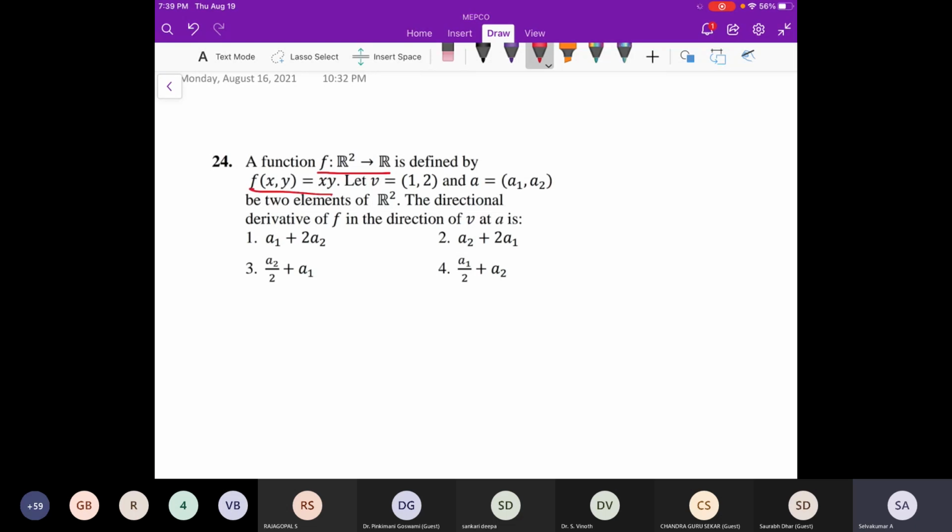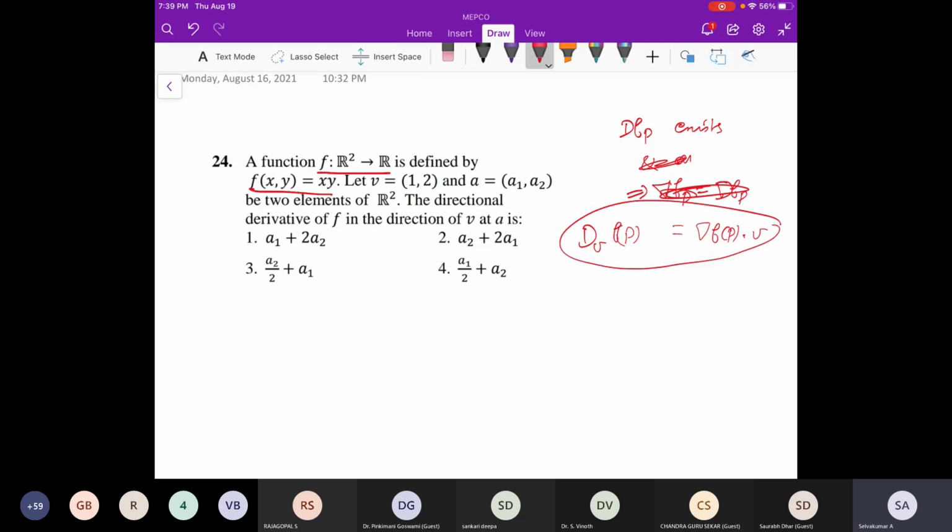We know that if f is differentiable at a point p, then the directional derivative along v at p is the same as del f of p dot v. We are going to use this fact now.